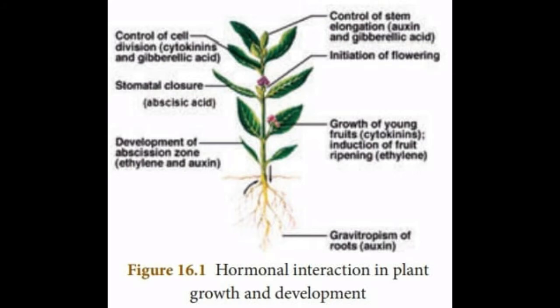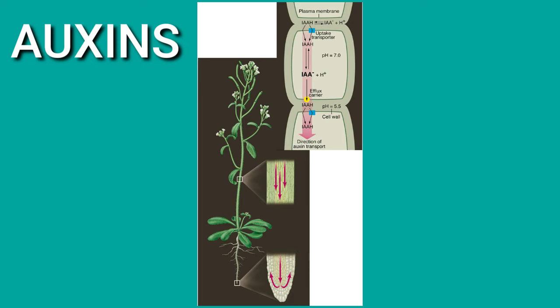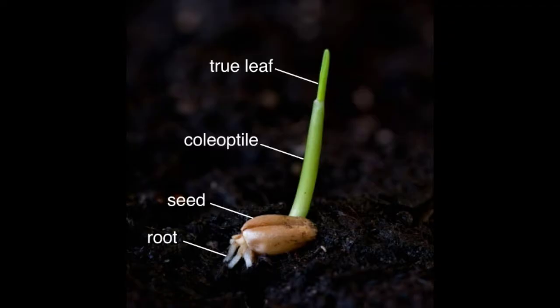Now we go on to learn about auxins. Auxins, from the Greek auxein, meaning to grow, were the first plant hormones discovered. The term auxin was introduced by Kogel and Haagen-Smit. Auxins are produced at the tip of stems and roots, from where they migrate to the zone of elongation. Charles Darwin observed unilateral growth and curvature of canary grass, that is Phalaris canariensis, coleoptiles. He came to the conclusion that some influence was transmitted from the tip of the coleoptile to the basal region. This influence was later identified as auxin by Went.